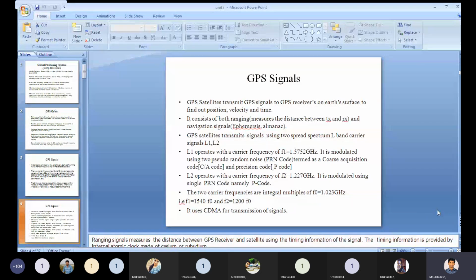So this GPS signal uses CDMA for transmission of signals. This global positioning system uses the CDMA technique for transmission of signals.